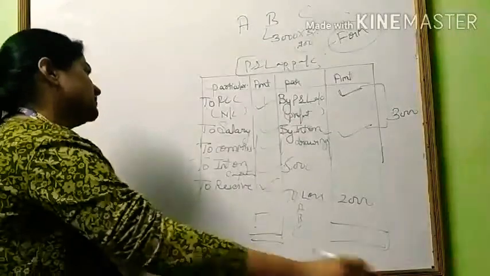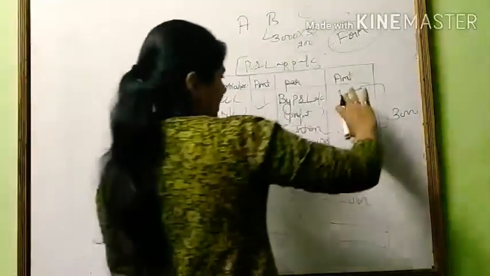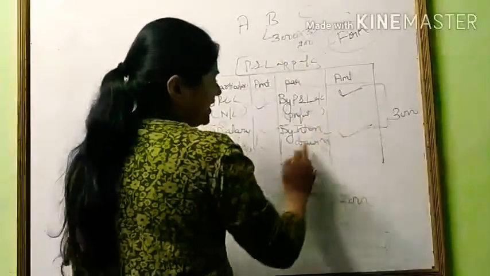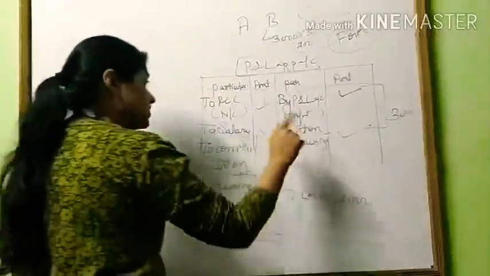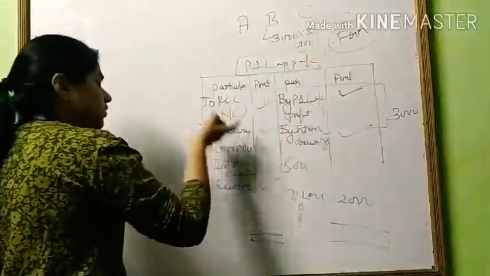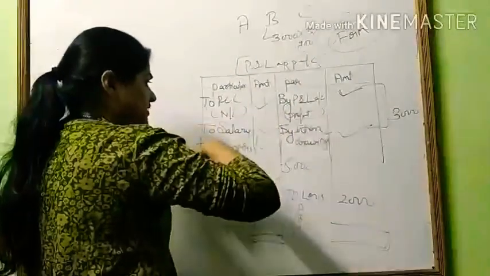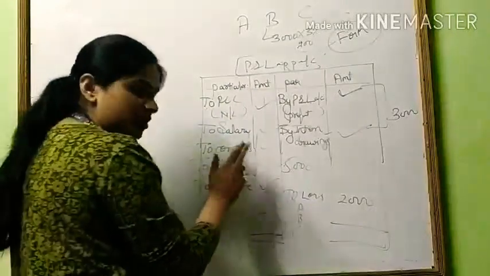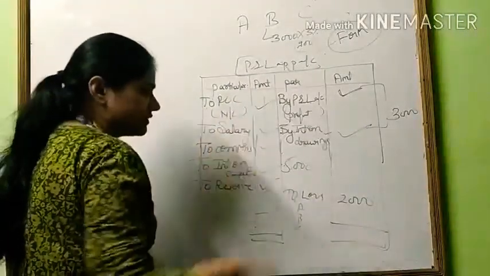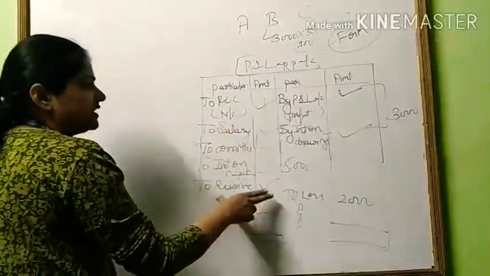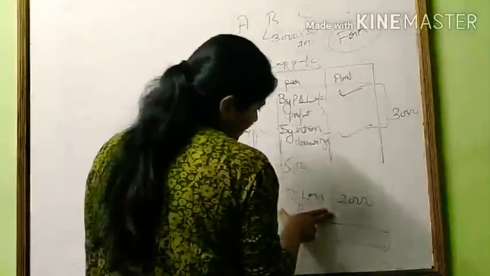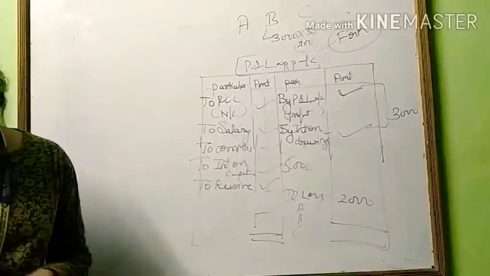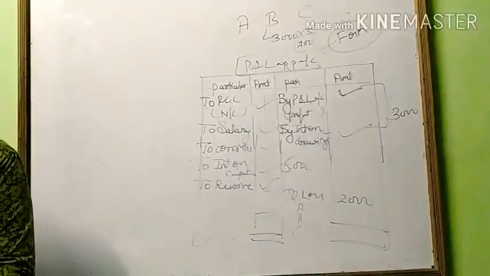Means there are some items on the debit side and some items on the credit side. What are the two important items of the credit side? Profit and interest on drawing, which is charged to the partners. And what are the items of the debit side? Net loss, if there is one, and salary, commission, interest on capital and transfer to reserve. If the debit side is the answer, then it will be a loss. If the credit side is the answer, then it will be a profit. This will be the final profit and loss appropriation account.